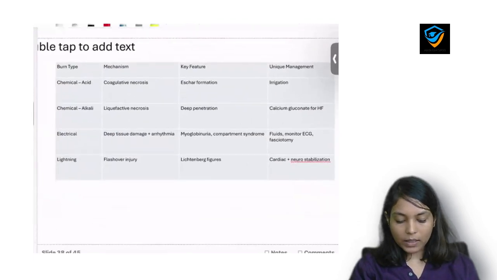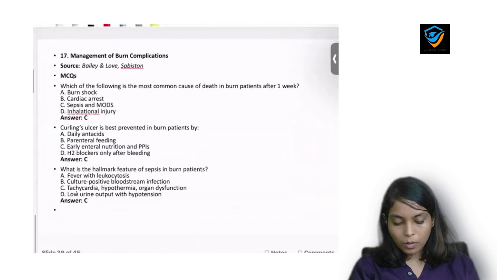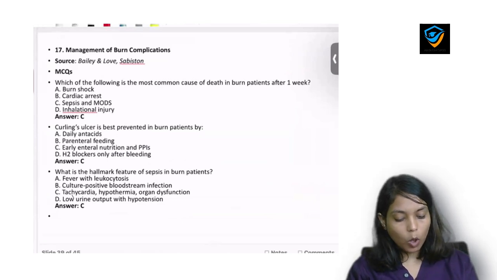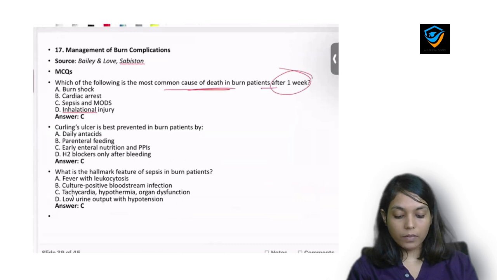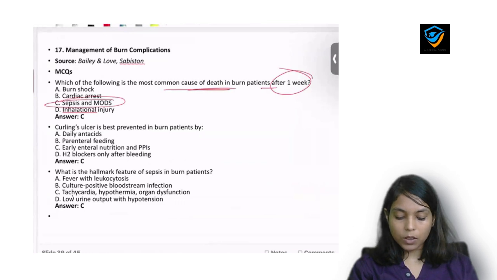Now we have already discussed this chart of different types of injury. Now we'll move on to the management of complications. So which of the following is the most common cause of death in a burn patient after 1 week? We have already discussed that the most common cause of death after 1 week is sepsis, okay.